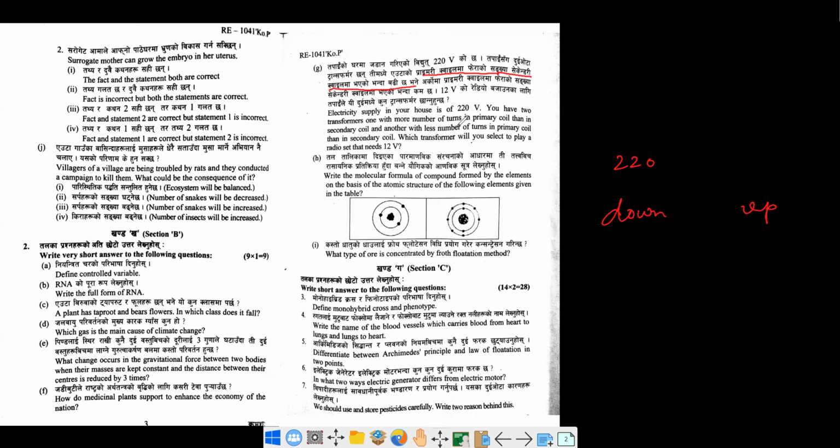Okay, the number of turns in the primary coil and the secondary coil. The transformer will supply 12 volt. So our output V2 is 12 and V1 is 220. So we have to drop the voltage down. So voltage down, and we have to use the second transformer. Oh sorry, we have to use the first transformer, which will drop down the voltage.